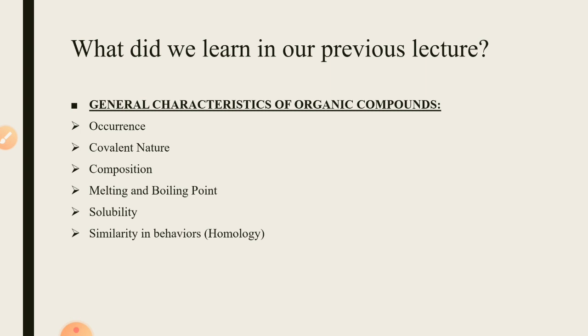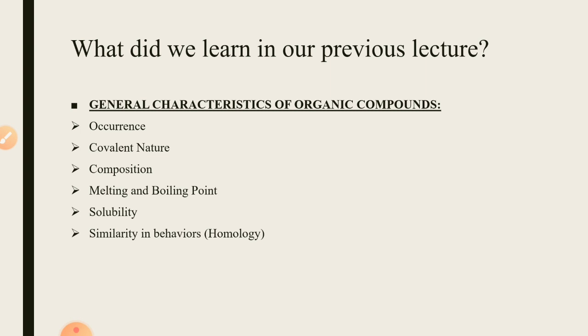Then we read about the fact that some of the organic compounds show similarity in the behaviors. So therefore, they were classified in a single homologous series. Since there are large number of organic compounds that have been discovered, in order to study them properly, it was better that we should classify them into few classes of compounds.